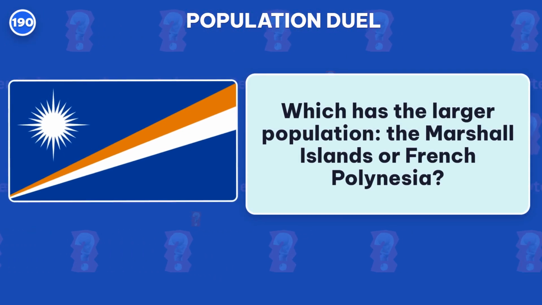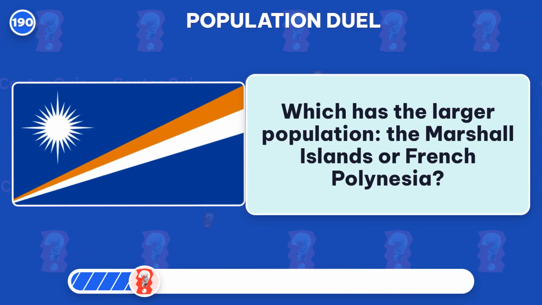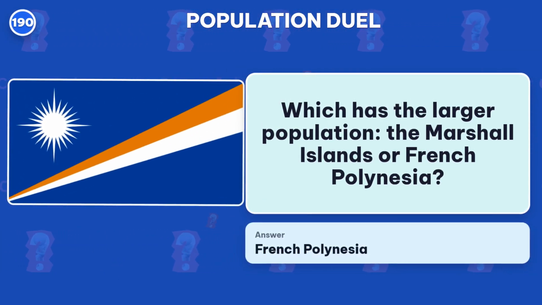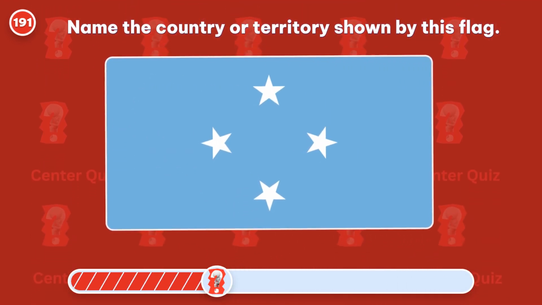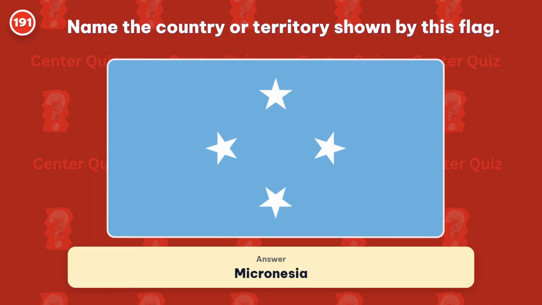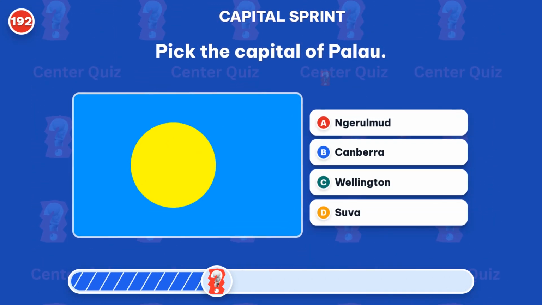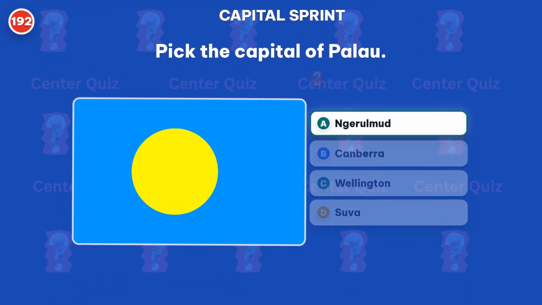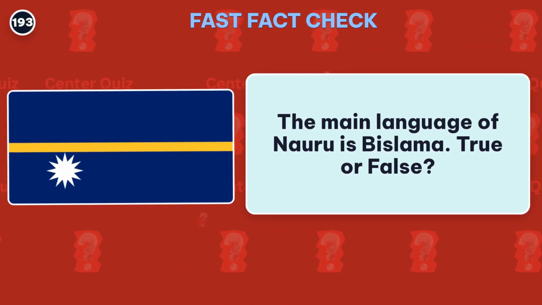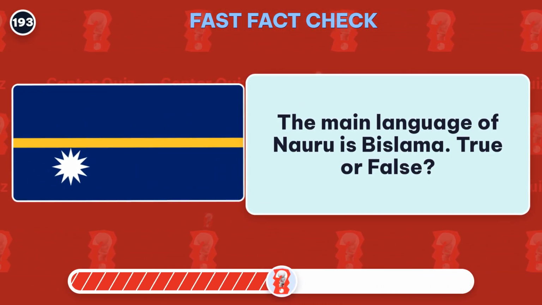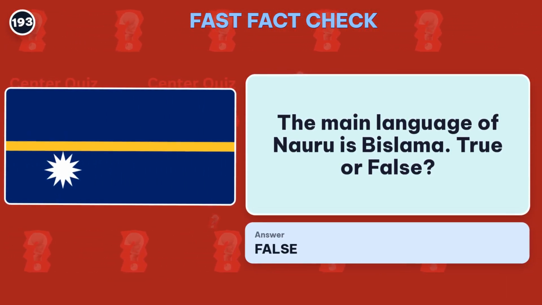Which has the larger population, the Marshall Islands or French Polynesia? Answer: French Polynesia. Name the country or territory shown by this flag. Correct, Micronesia. Pick the capital of Palau. Garelmud is the capital. The main language of Nauru is Bislama. True or false? False. The answer is English.